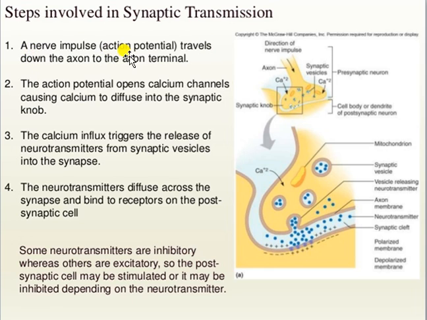A nerve impulse, that is action potential, obviously nerve impulse is commonly known as action potential, is traveling down the axon to the axon terminal. This means that when any neuron obtains a nerve impulse by its dendron or dendrite, after that in the form of an electrical impulse, the action potential, that impulse passes through the entire length of the neuron, through the axon, and first reaches the axon terminal. Then the action potential opens the calcium ion channels, causing calcium to diffuse into the synaptic knob.